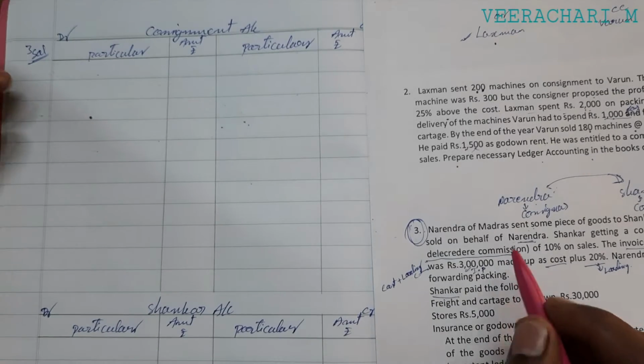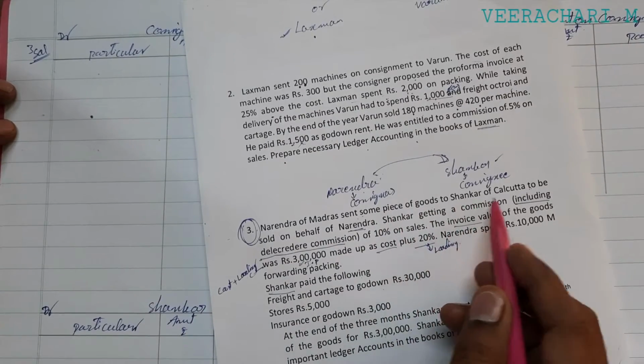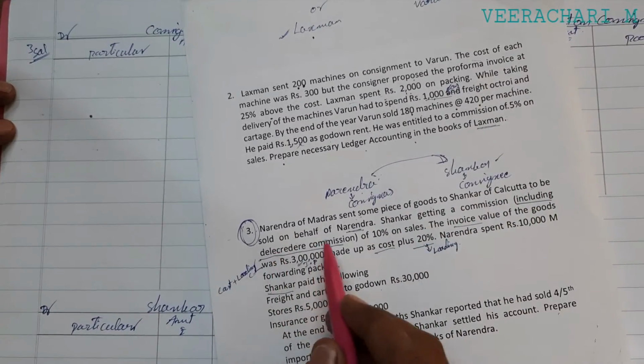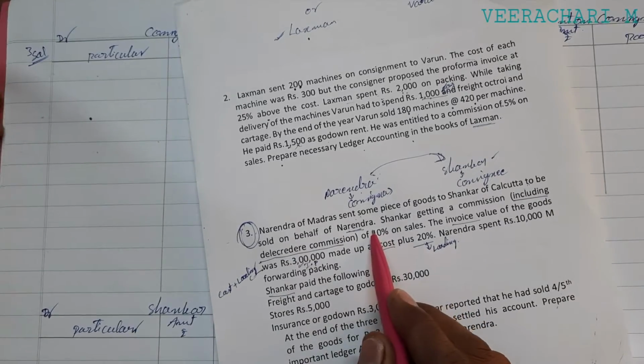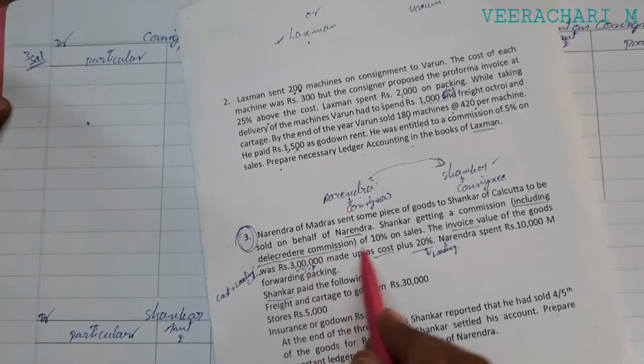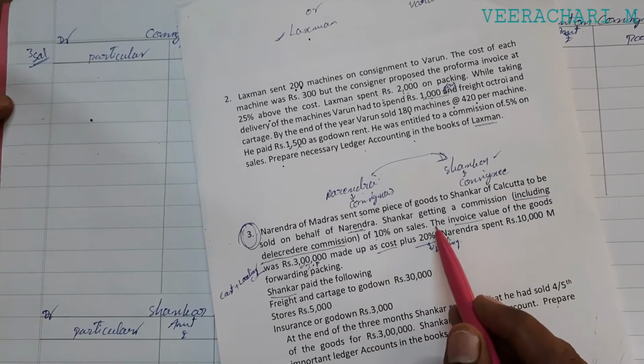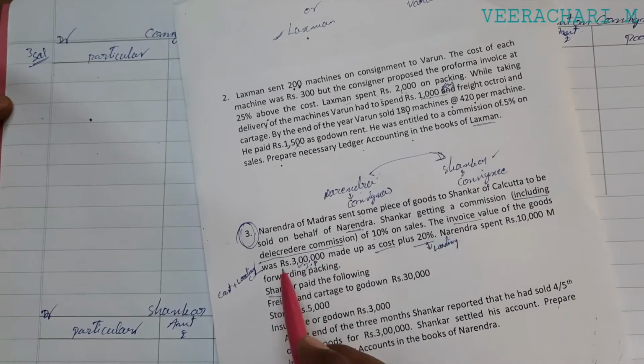Next, Narendra of Madras sent some piece of goods to Shankar of Calcutta to be sold on behalf of Narendra. Shankar is getting commission including del credere commission of 10% on sales, and the invoice value of the goods was 3 lakhs.